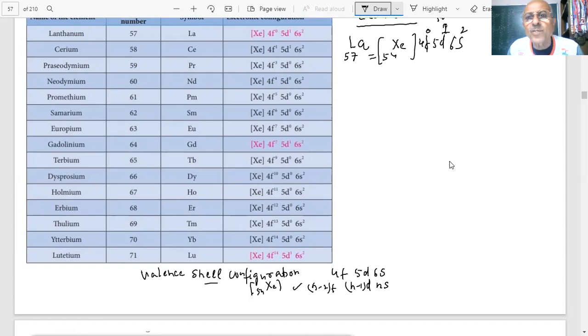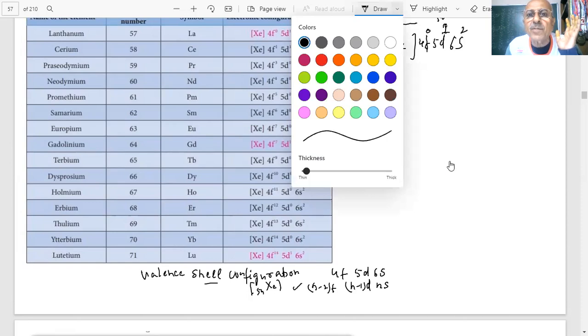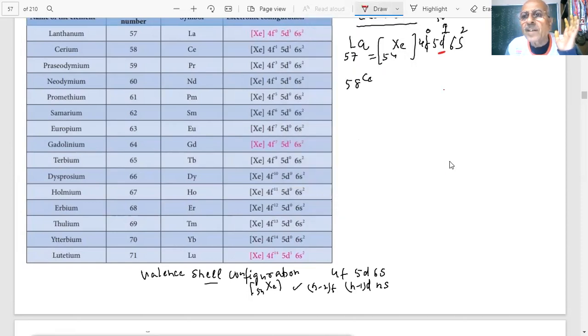Now I go to the next, 58. You will see that there are only 3 cases where there will be an electron in the 5d. Important, because they will ask that configuration to you in the paper. I am marking red here because there is 1 electron in the 5d. Do you see an electron in the 5d? Which case? Lanthanum. Remember that lanthanum will have 1 electron in the 5d. They will ask you to write the electronic configuration.